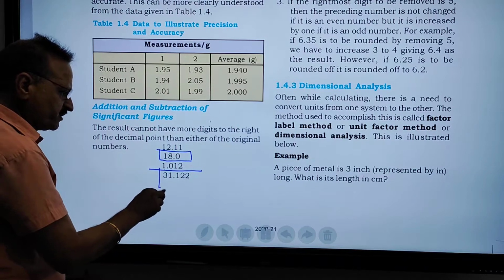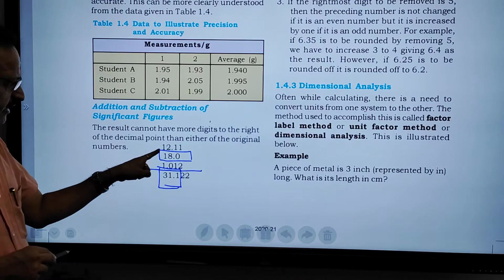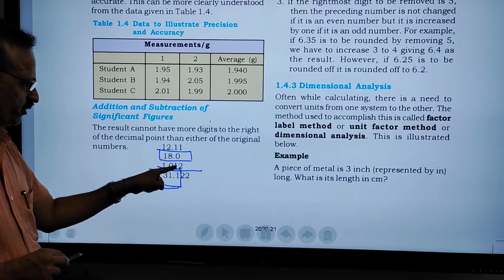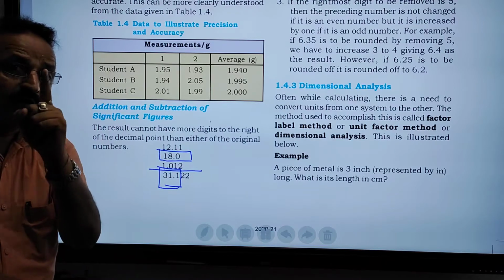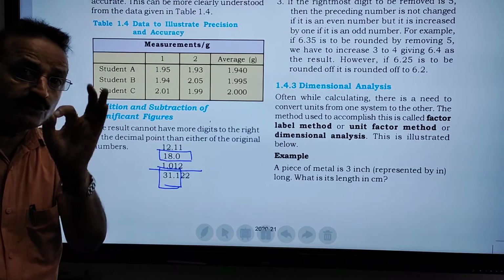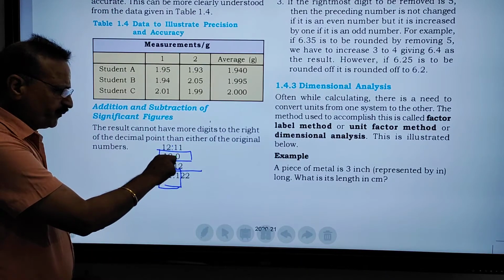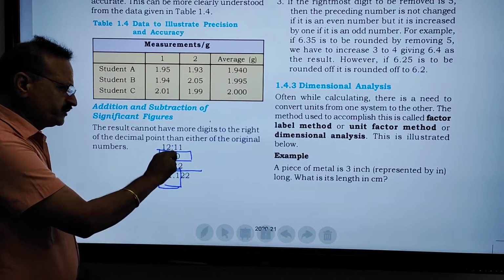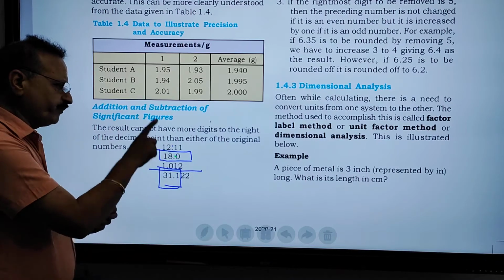So the final answer is 31.1, because here 12.11 has 2 digits after the decimal point, here 18.0 has 1 digit, and here 1.012 has 3 digits. The fewest digits after the decimal point is 1 digit.